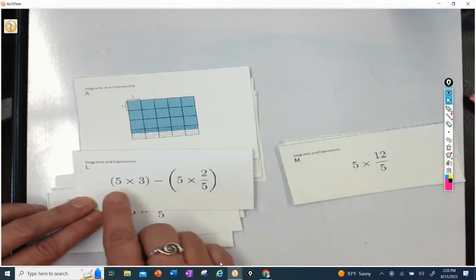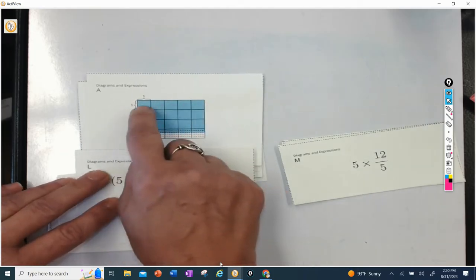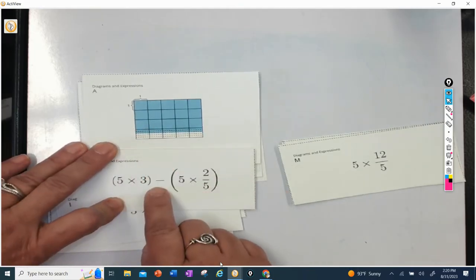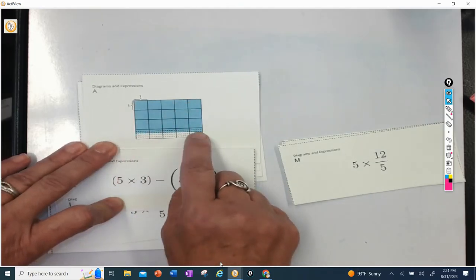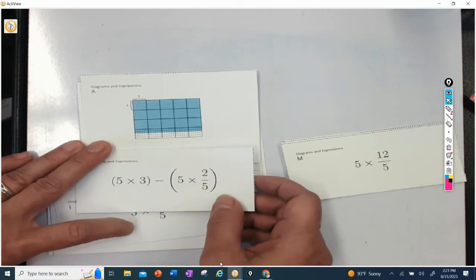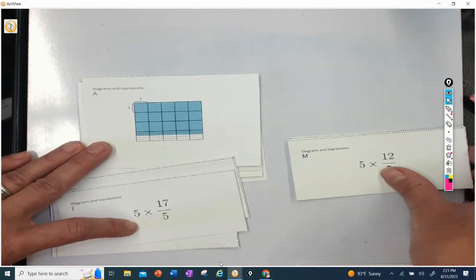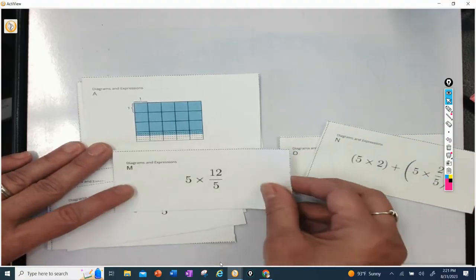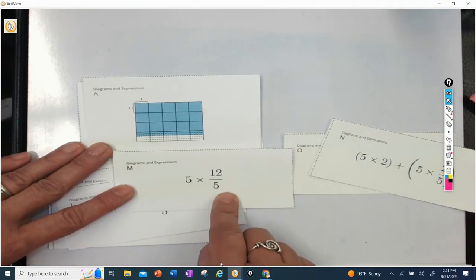This one says 5 times 3, but subtract 5 times 2/5. So I don't think that this one works because I'm subtracting, not adding. This one says 5 times 12/5.